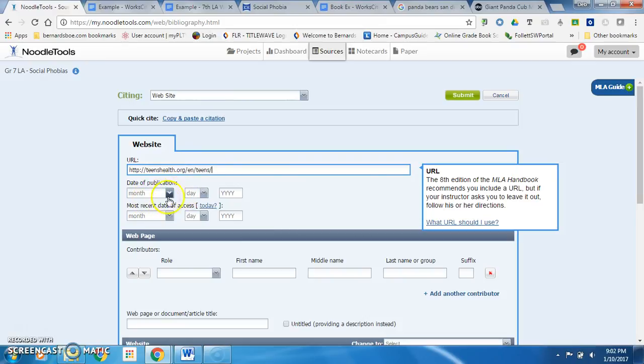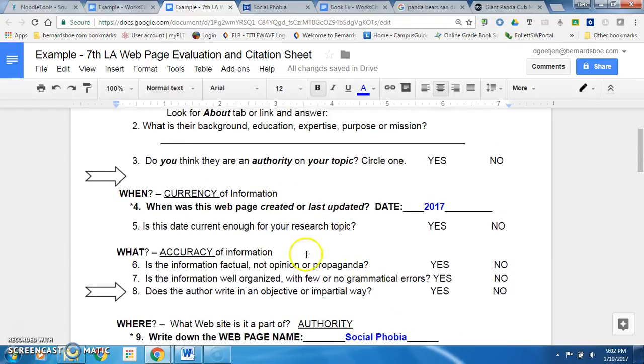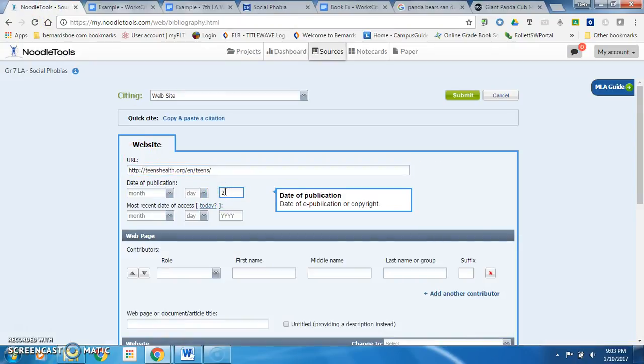The next field is date of publication. So we look on our web evaluation sheet, and that's going to be question number 4. When was the web page created or last updated? I have a date of 2017. Whatever your date is, that's what you're going to put in for date of publication. So I leave month and day blank because I didn't have those, and I just enter the year.